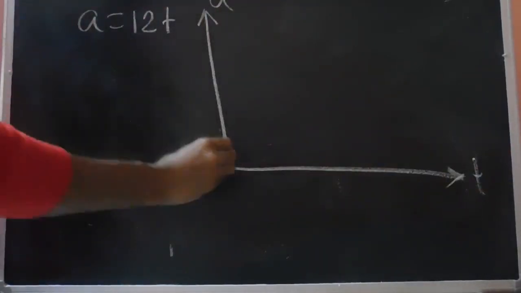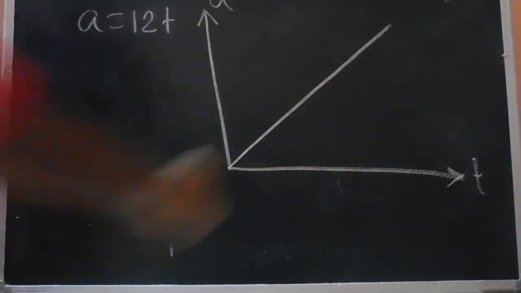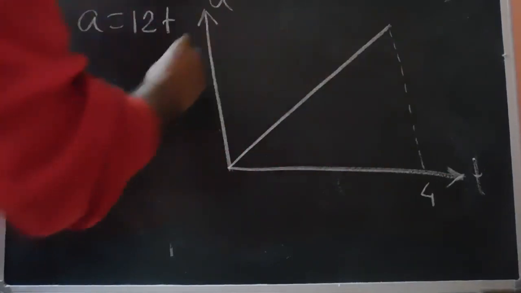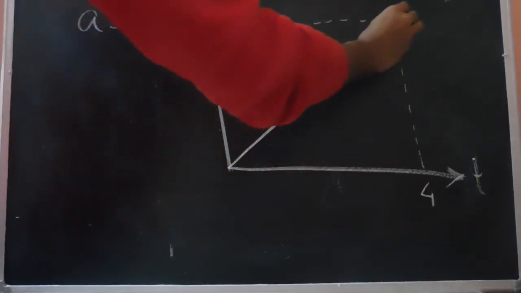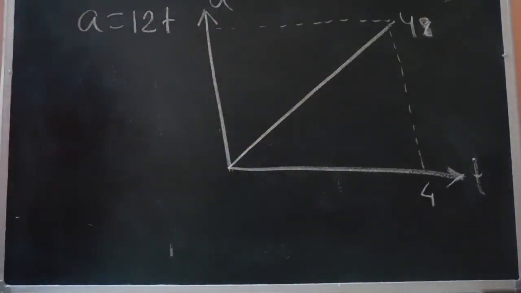This is a straight line with slope 12. At t equals 4, this will be equal to 48. This is the A-t curve.